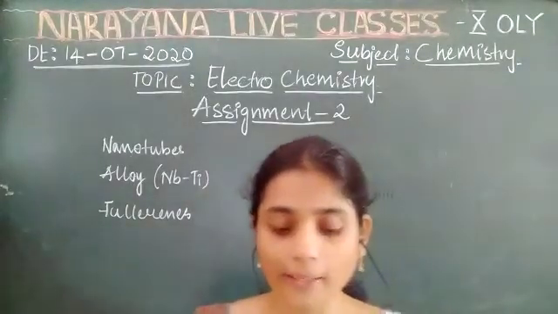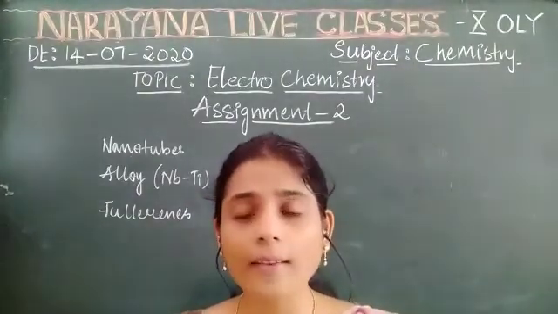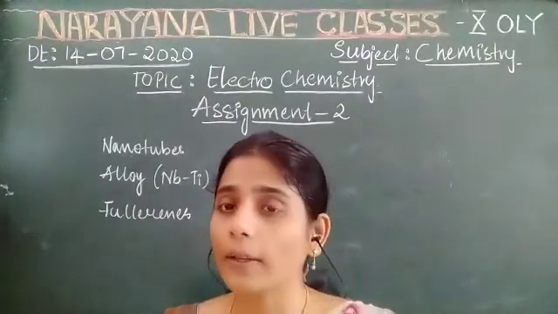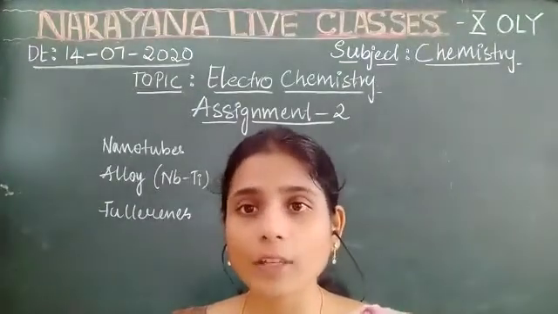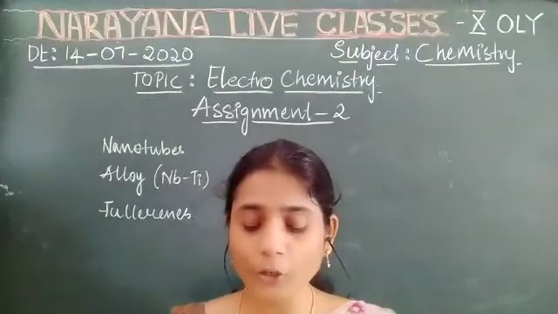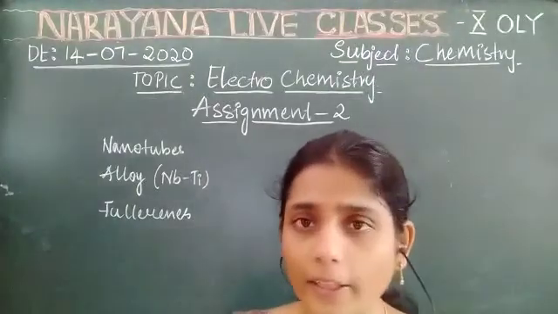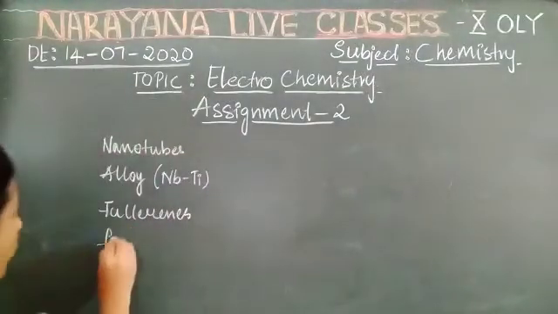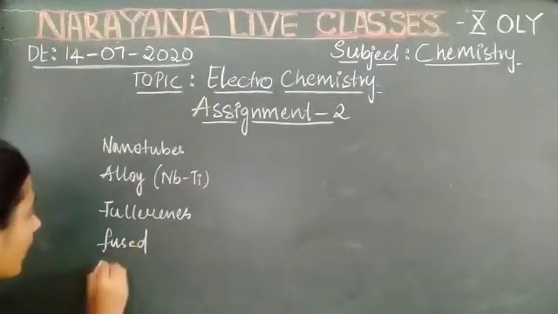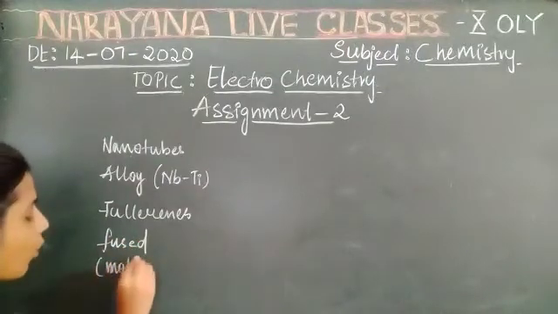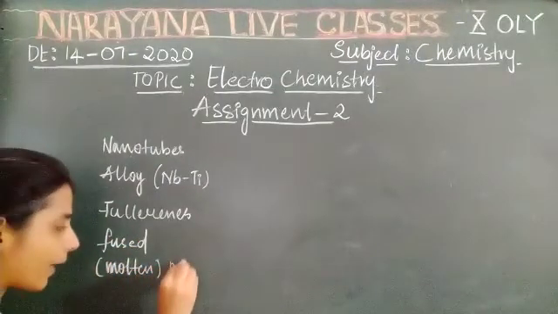Next, the sixth one, assertion reason type. Here you have to observe the assertion and the reason and tell whether the reason is a correct explanation for the given assertion or not. Assertion: fused ionic compounds conduct electricity. Yes, what is meant by fused? Fused means, in other words, you will be taking it in molten condition. For example, you can take NaCl.